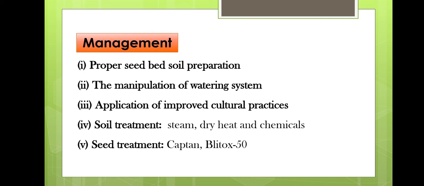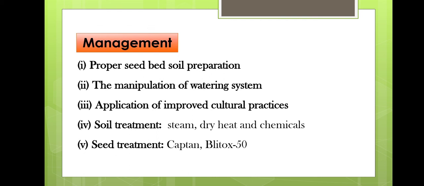Water logging should be avoided. The next is the application of improved cultural practices, like overcrowding of the seedlings must be avoided, then proper drainage must be there, and then the seed bed must be prepared at a raised condition. So these are some improved cultural practices that must be applied.